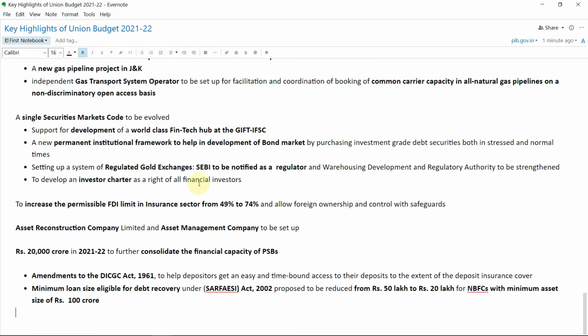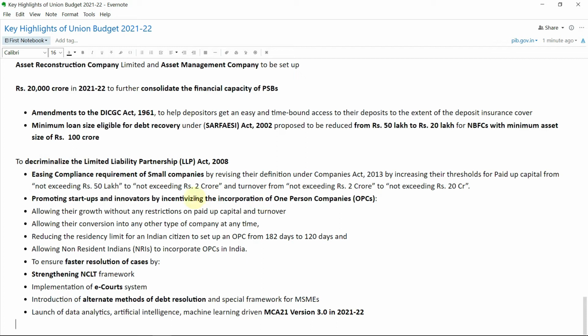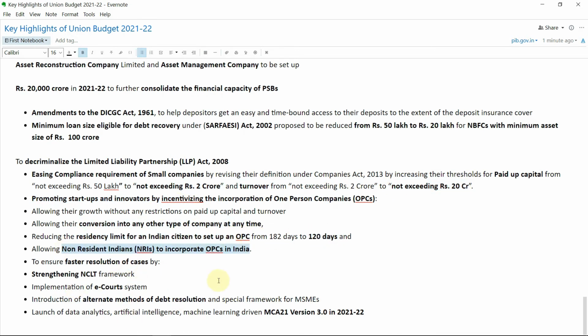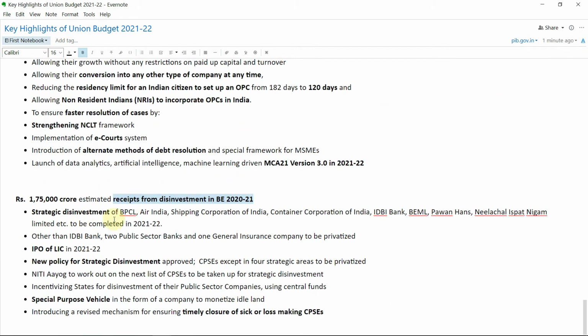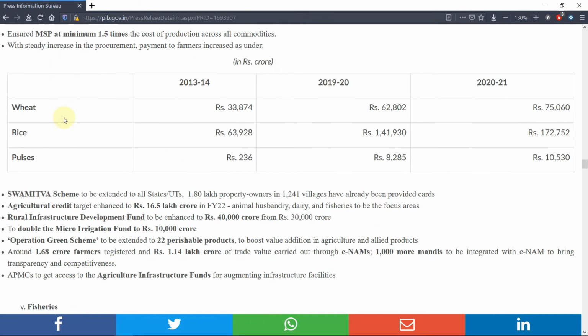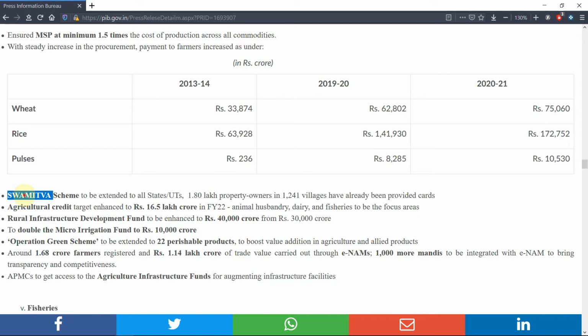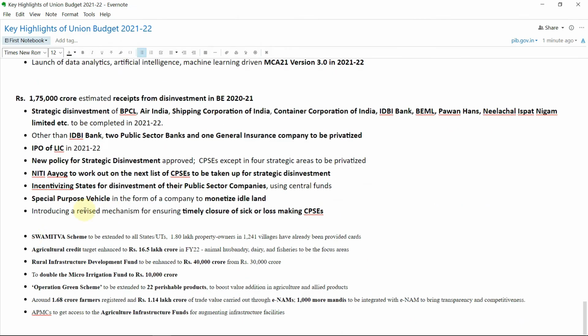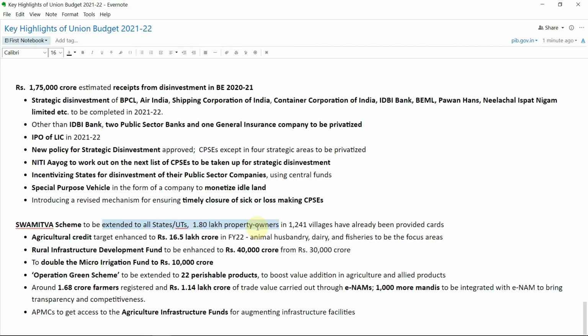And then here the various provisions of one person company and small company, like even NRIs can set one person company and the residency period has been reduced. Also this MCA 21 version 3.0. So yeah, these are very important things, and like this is the Swamitwa scheme for mapping of village areas. And also there is the agriculture credit, which is important. Like farmers issue is very important topic now, so you need to have a keen eye on the various provisions which are mentioned in that budget, as well as various schemes which are important for the farm sector.